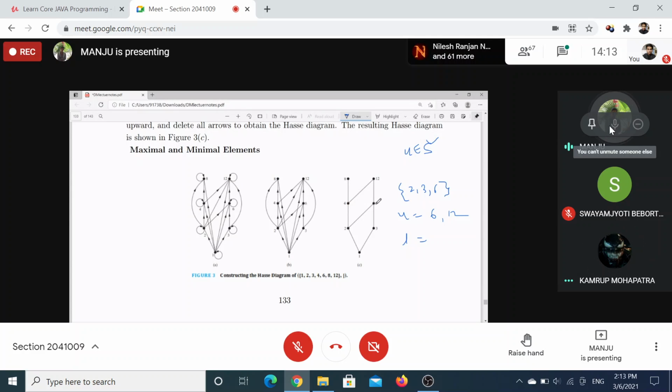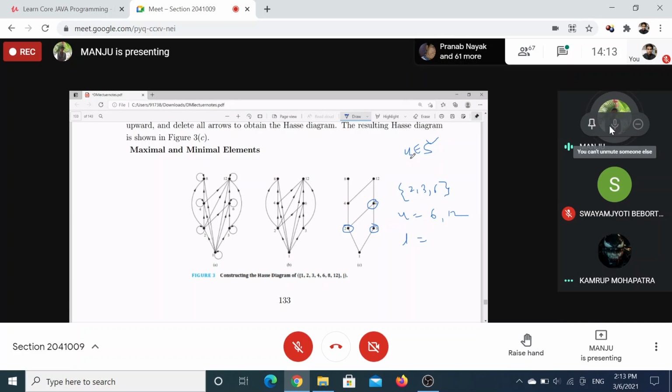8 is not related from 6, and 3 is also not related to 8. A is these three elements. So 2 is related to 8, but not 3, not 6. Ma'am, I'm not getting it actually.